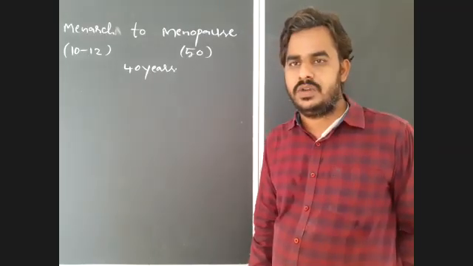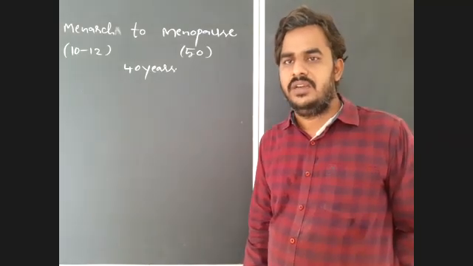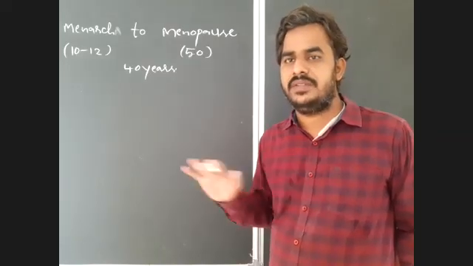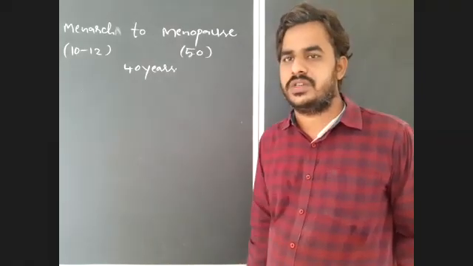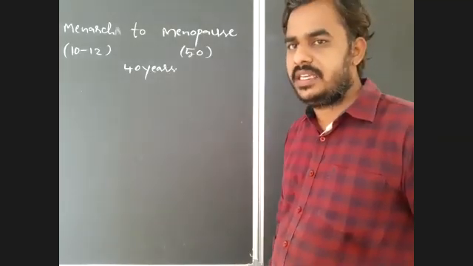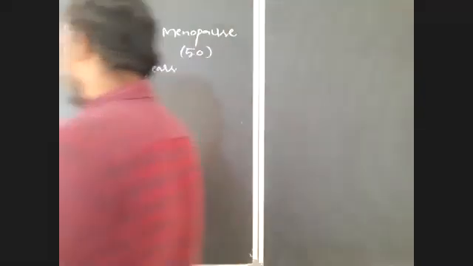So 9 months during pregnancy and 6 months during lactation. So total 15 months. For 15 months there will be no menstrual cycle in a female. So for 15 months there is no ovulation or oogenesis. Oogenesis will be stopped during pregnancy and, after pregnancy, for a maximum of 6 months due to lactation. So you have to remember that.